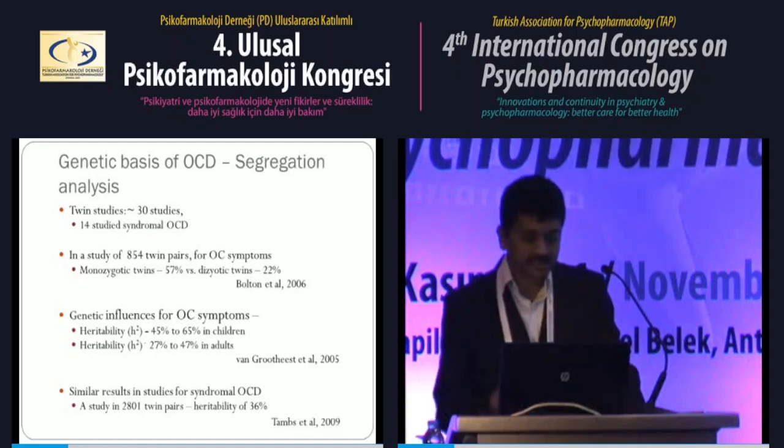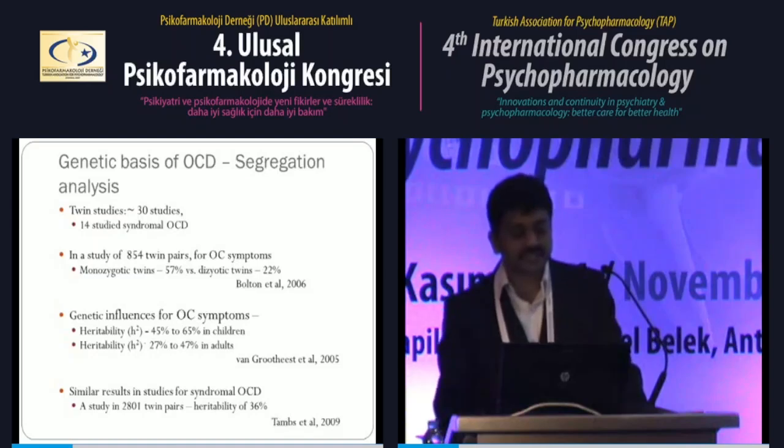What they found is, for example, in a study which includes 854 twin pairs, monozygotic twins had 57% concordance in OCD symptoms compared to dizygotic twins at 22%. So since the environmental influences are the same in both monozygotic and dizygotic, the rest 30% can be attributed to genetic factors. To see what percentage of this concordance is due to genetic factors, various studies have been done, and the results vary. But similar to those in family studies, it has been seen that heritability, that is the measure of genetic contribution, is higher in children when compared to adults.